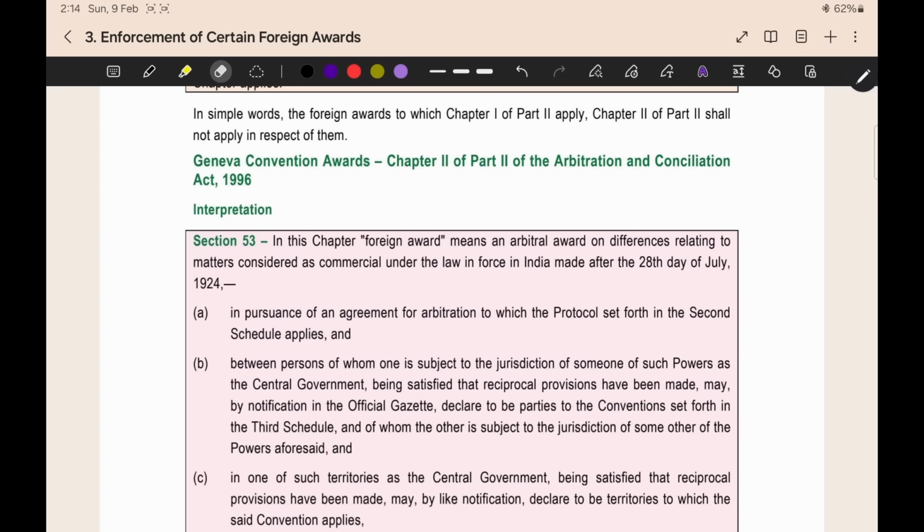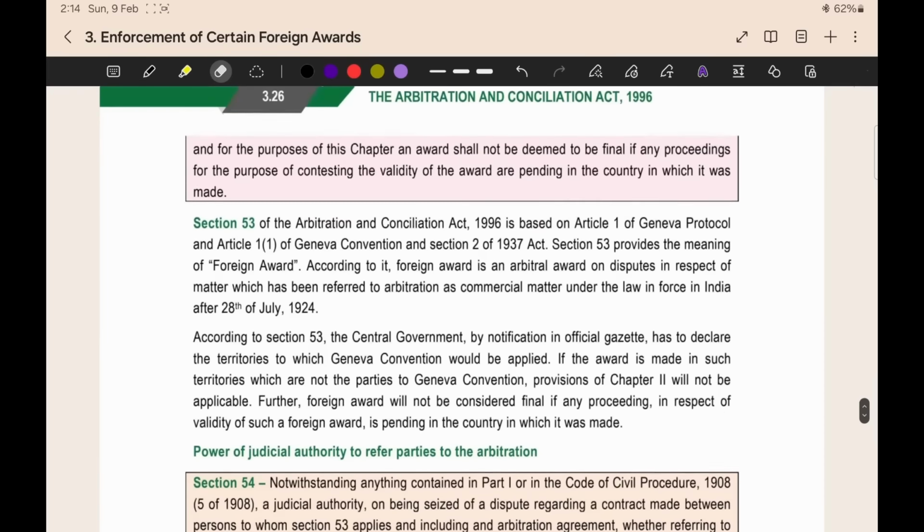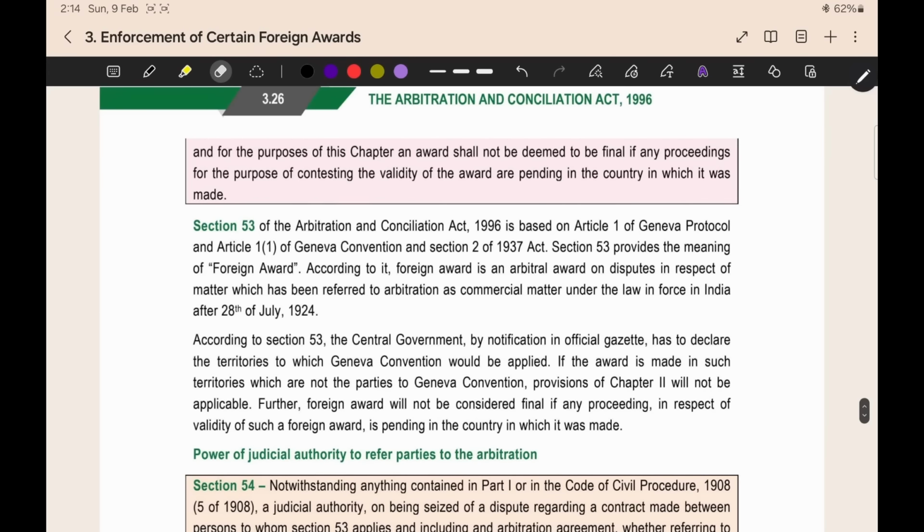This is also similar to the section 44 definition. It should be an award on differences considered as commercial, and it should be made after this date. That is also the same as section 44. In pursuance of an agreement, here also they are mentioning the arbitration agreement. The arbitration agreement should be made, and for that the second schedule convention should apply. That is, the Geneva Convention should be applicable to the arbitration agreement. By reading this we would be wasting time, so we can directly read the explanation. This is not a very important section.